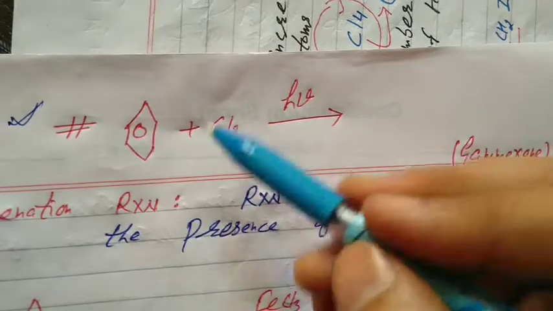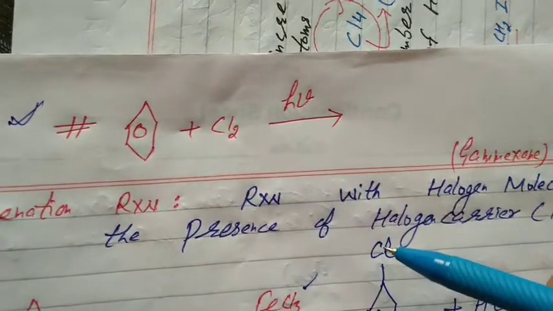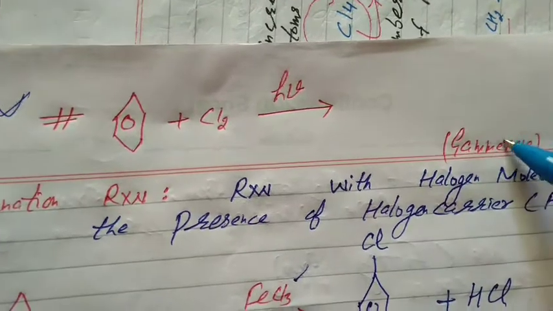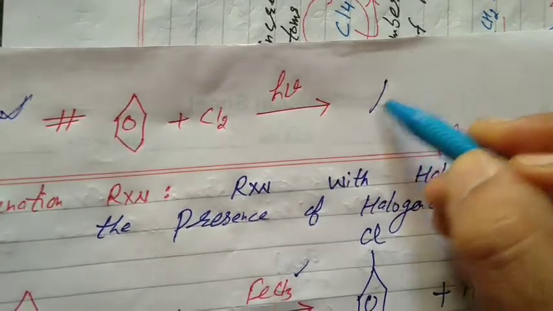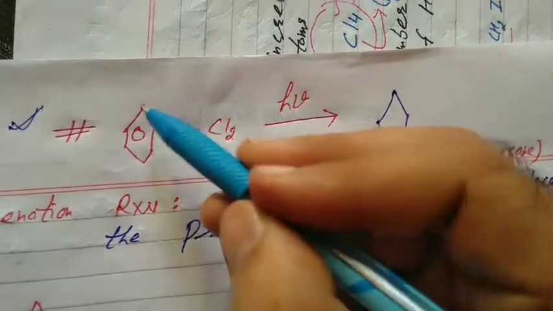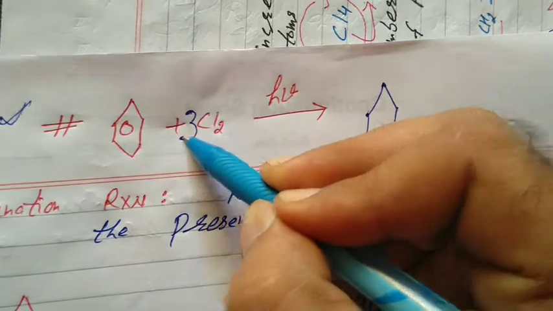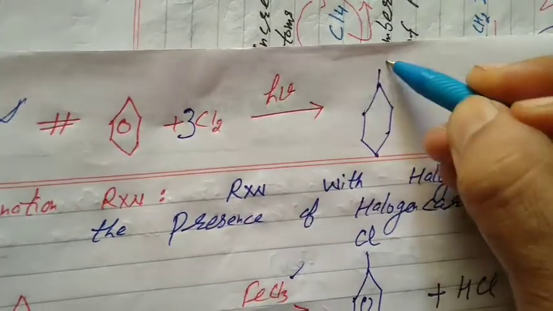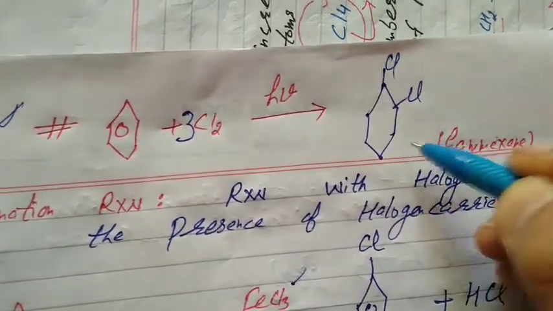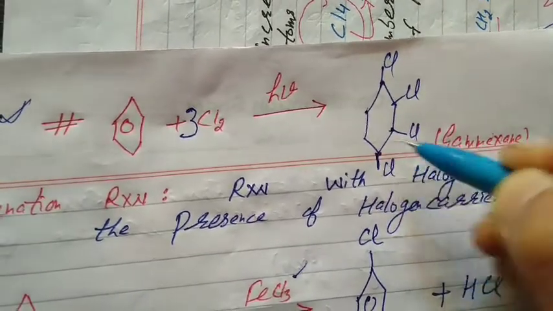What is an addition reaction? Two compounds react to give a single compound. What did we get? Gamexane, students. It is clear, in benzene there are 3 double bonds. Alternate 3 double bonds, that is 3 molecules of chlorine will add. That is 1 Cl at each position. Now the ring will not be mentioned. The ring reduces and addition takes place.